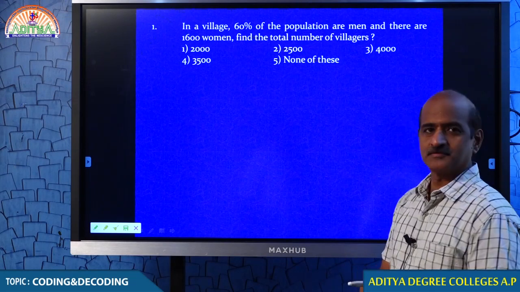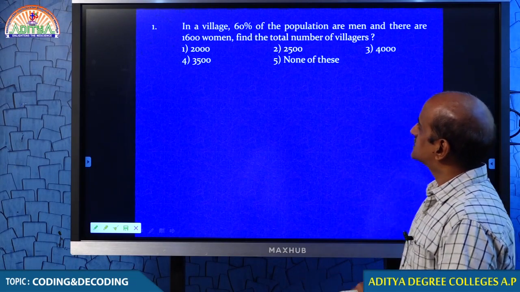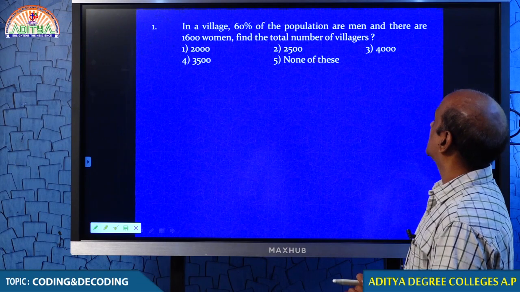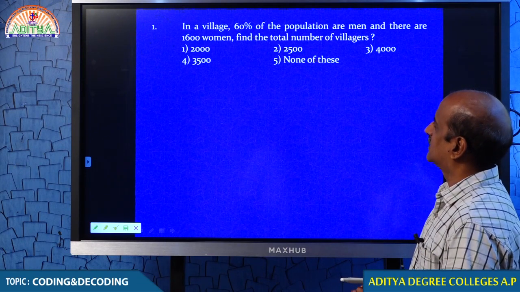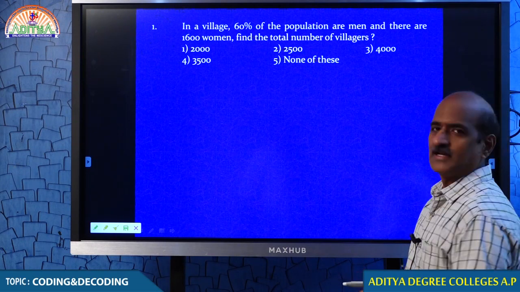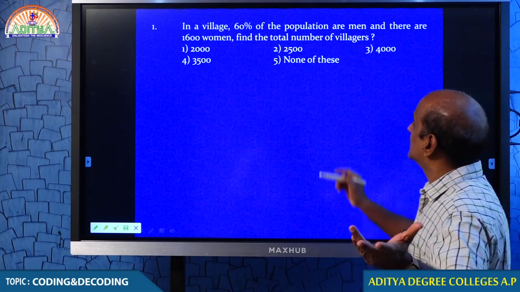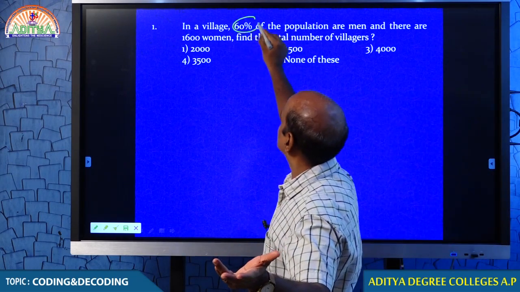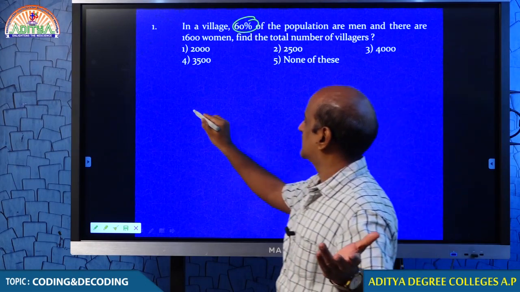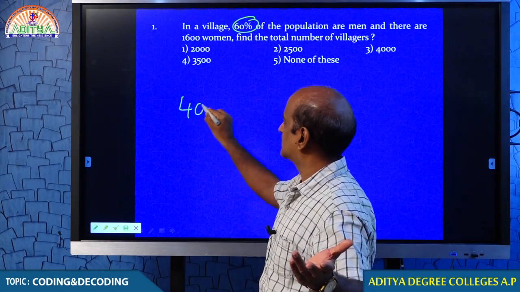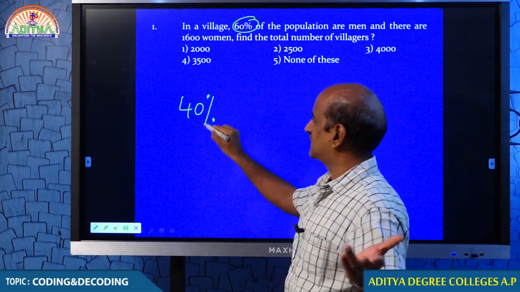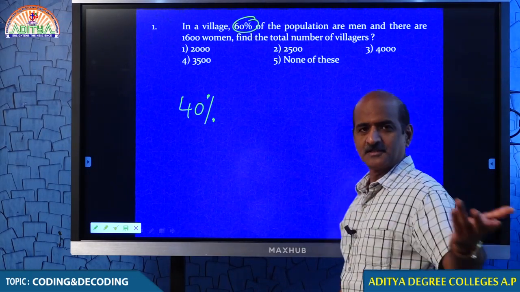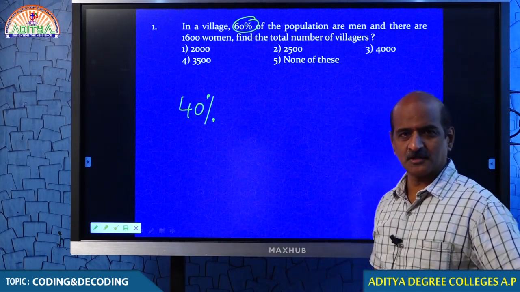Just look at question number 1. In a village, 60% of the population are men and there are 1600 women. Find the number of villagers. Very simple, my dear students. When you say that 60% of the population are men, can we conclude that 40% are female? Because there should be either men or female, there is no other option.